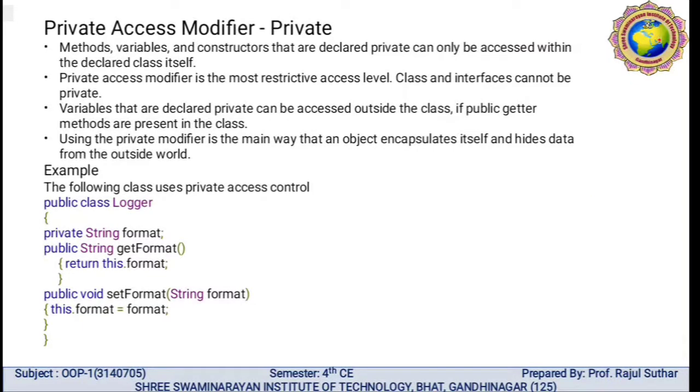Here is an example of a class that uses private access control, with the class name Logger. So public class Logger, private String format, public String getFormat, which returns the format by using this.format. Then public void setFormat(String format), where this.format is equal to format.